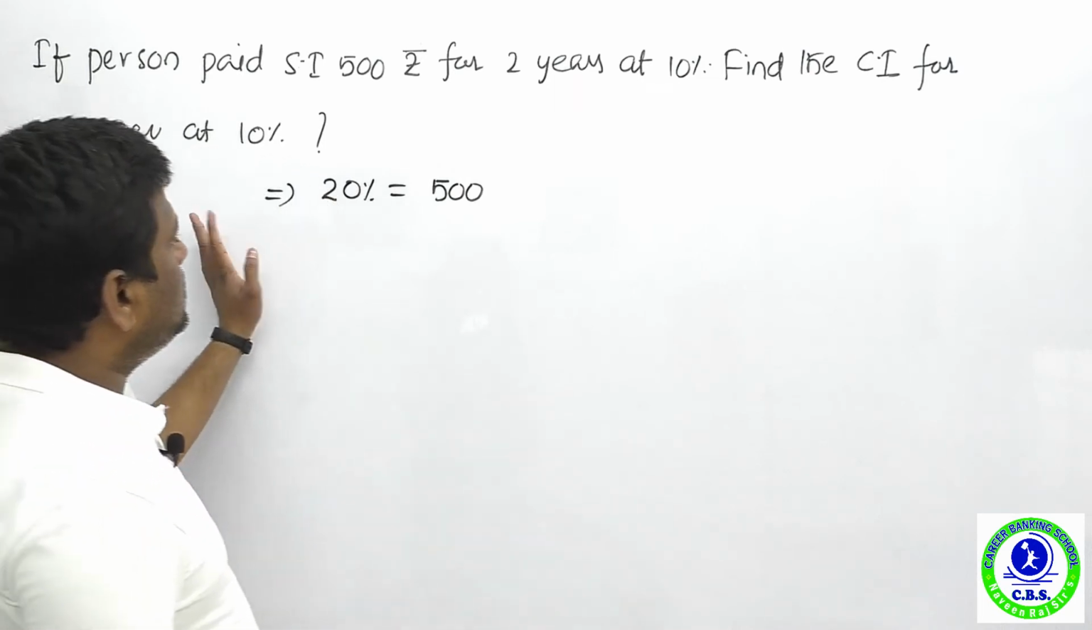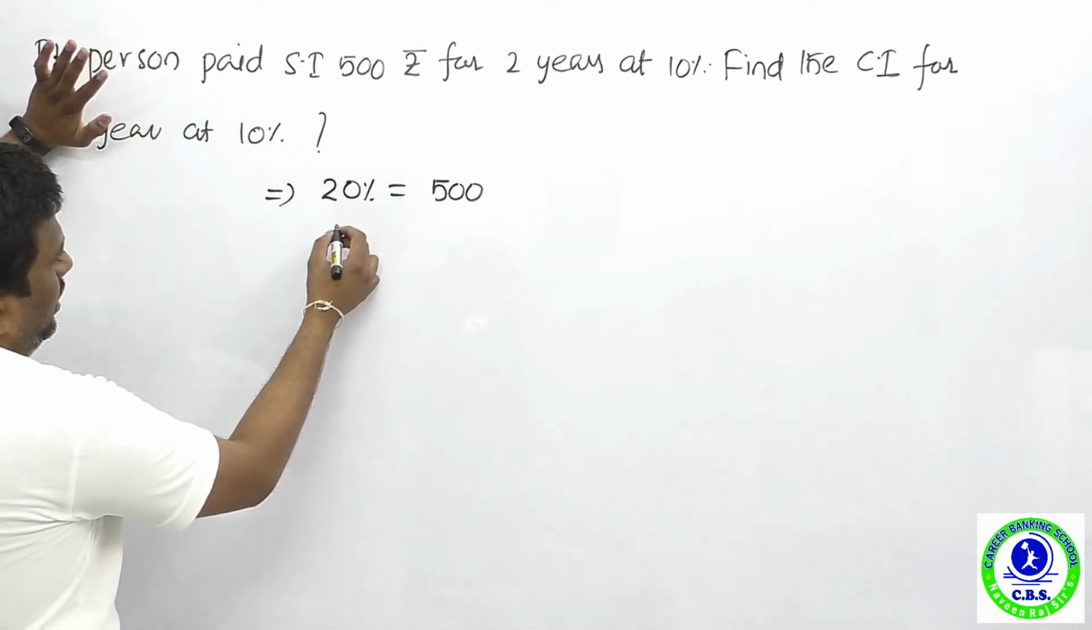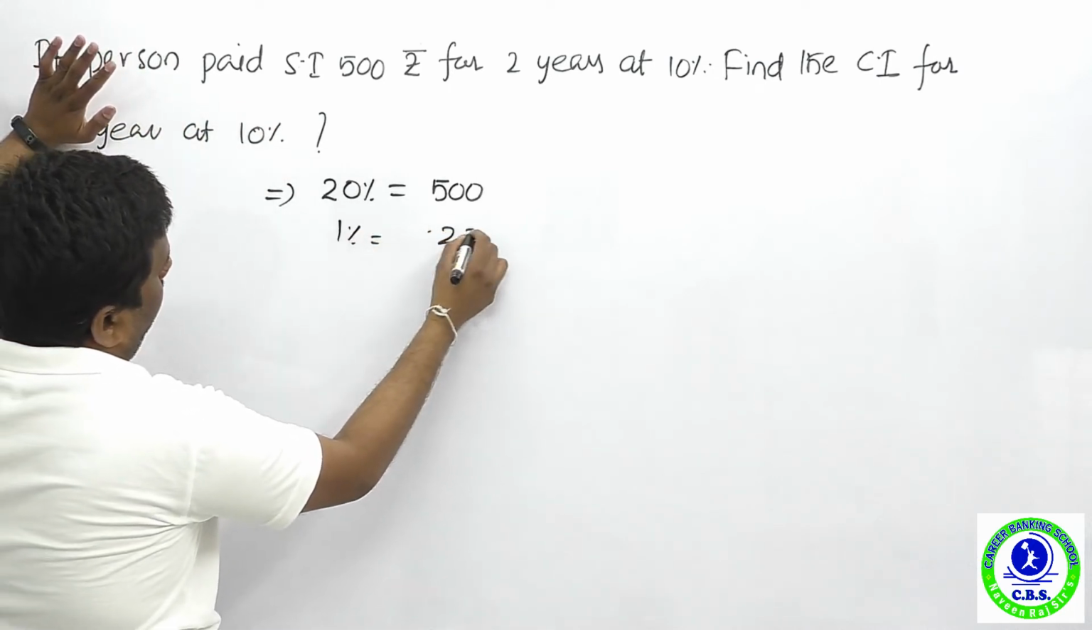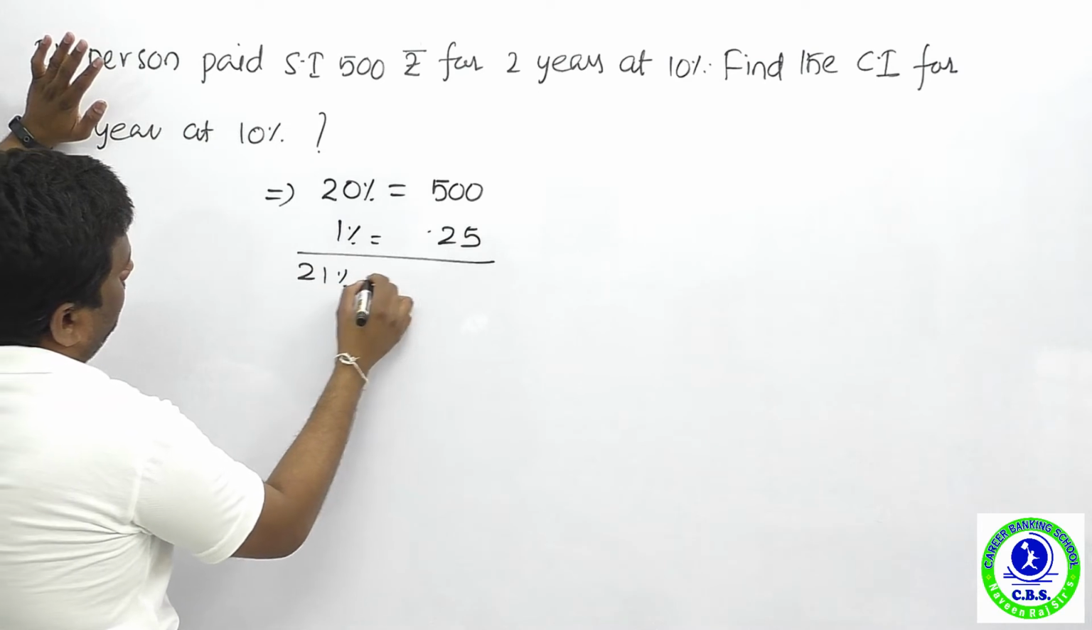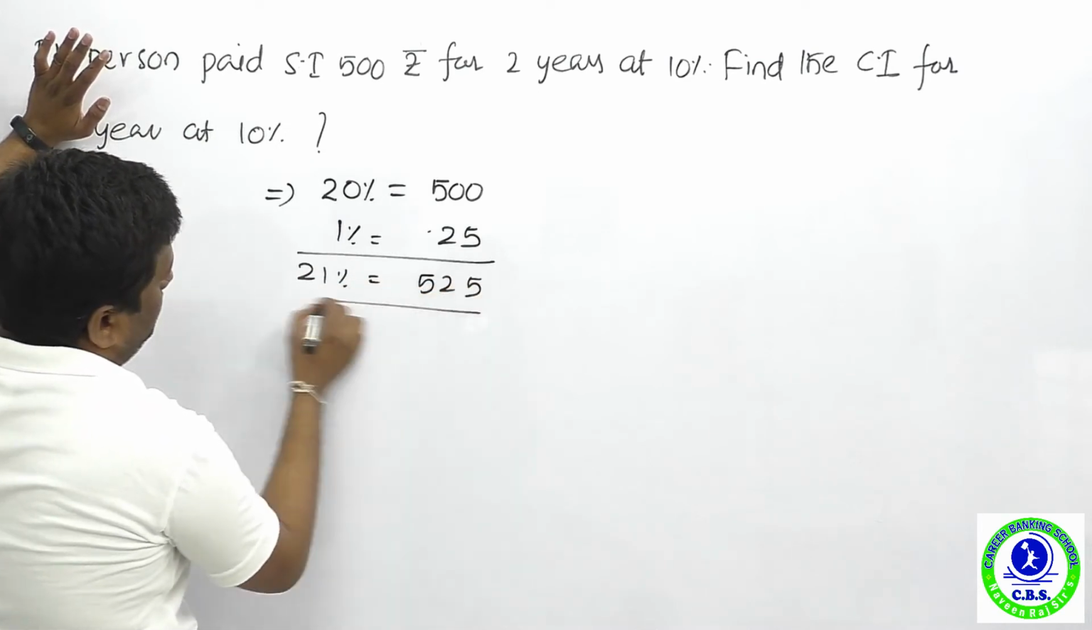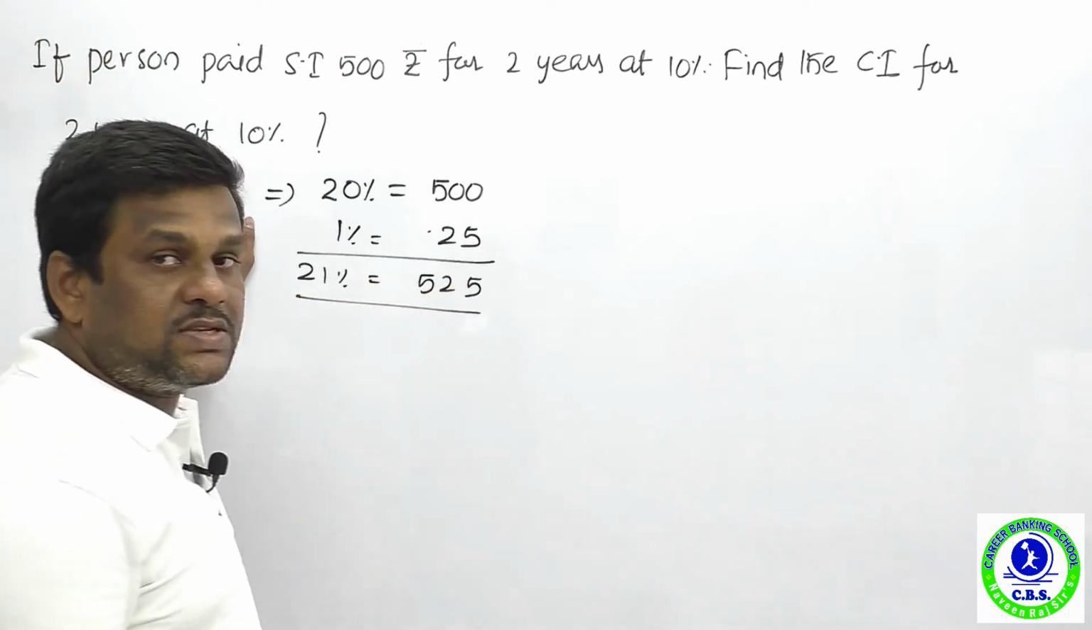This is a compound interest. 20% of 500 rupees is how much? You can find 1%. 1% is how much? 25. Now compound interest is 21%, nothing but 525 rupees. How much is it? 525 rupees. This is a simple method.